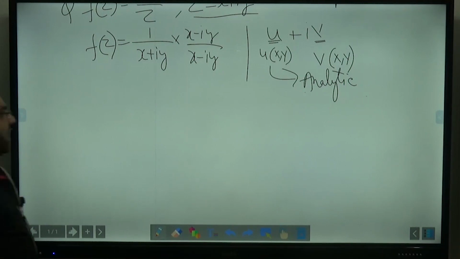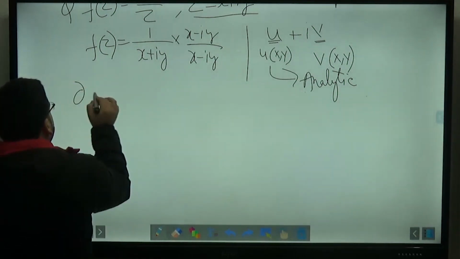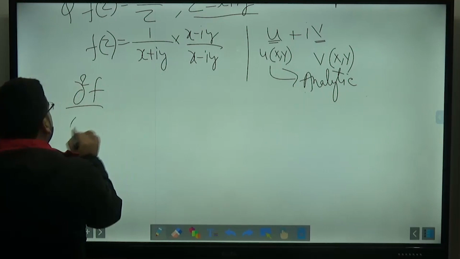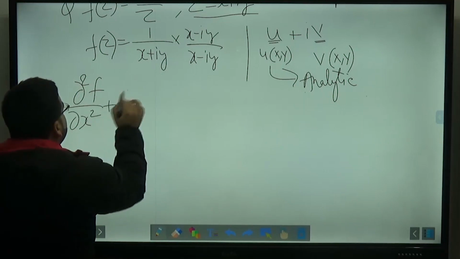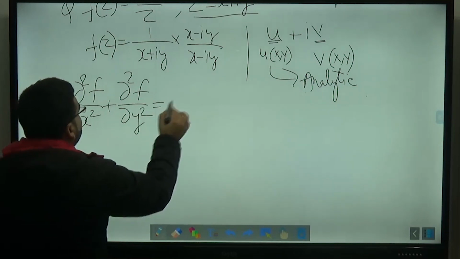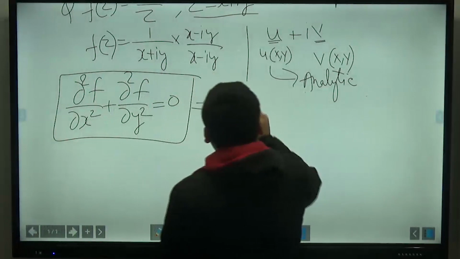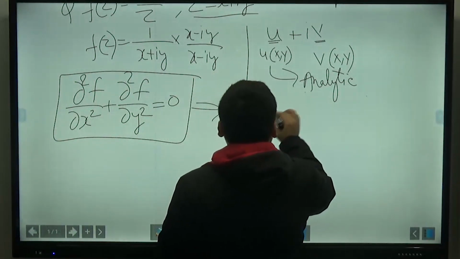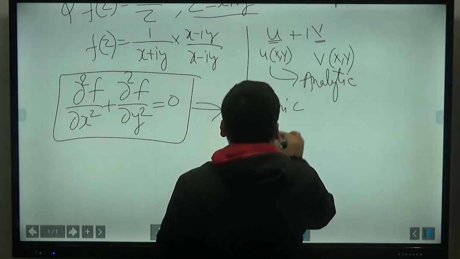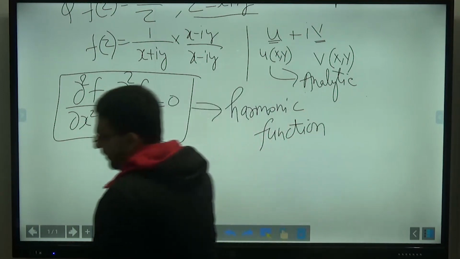Okay, then we have the harmonic functions, the functions which satisfy the Laplace equation. That is, dou square f upon dou x square plus dou square f upon dou y square. If it is equal to 0, if it satisfies the Laplace equation, we say it is a harmonic function.